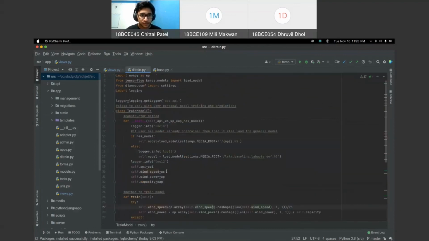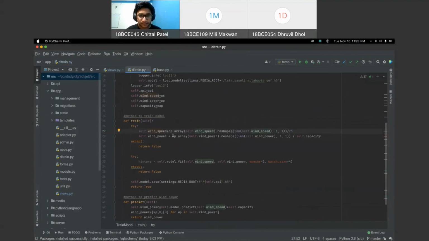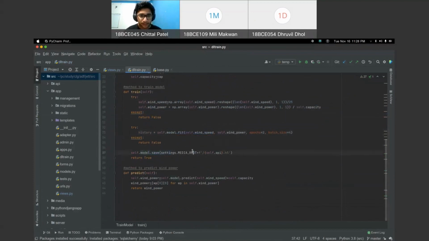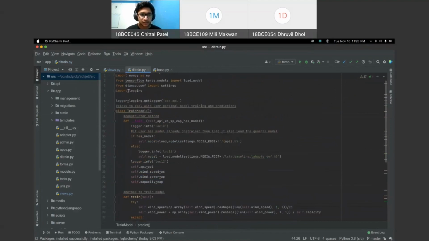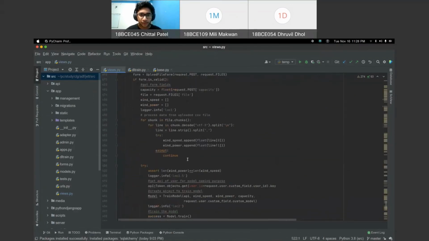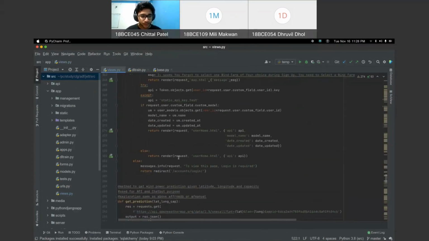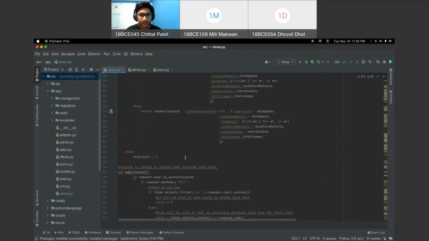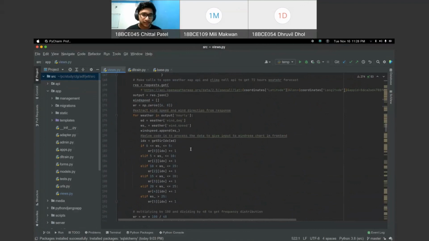And if I move to the specific model training part, there is some data pre-processing before giving it to the model, then model.fit, and then we are saving the model locally. During predict, we are just predicting and returning the predictions. So this is how the whole dashboard and prediction thing works. This is basically the code in the views part, which is the heart of the application.